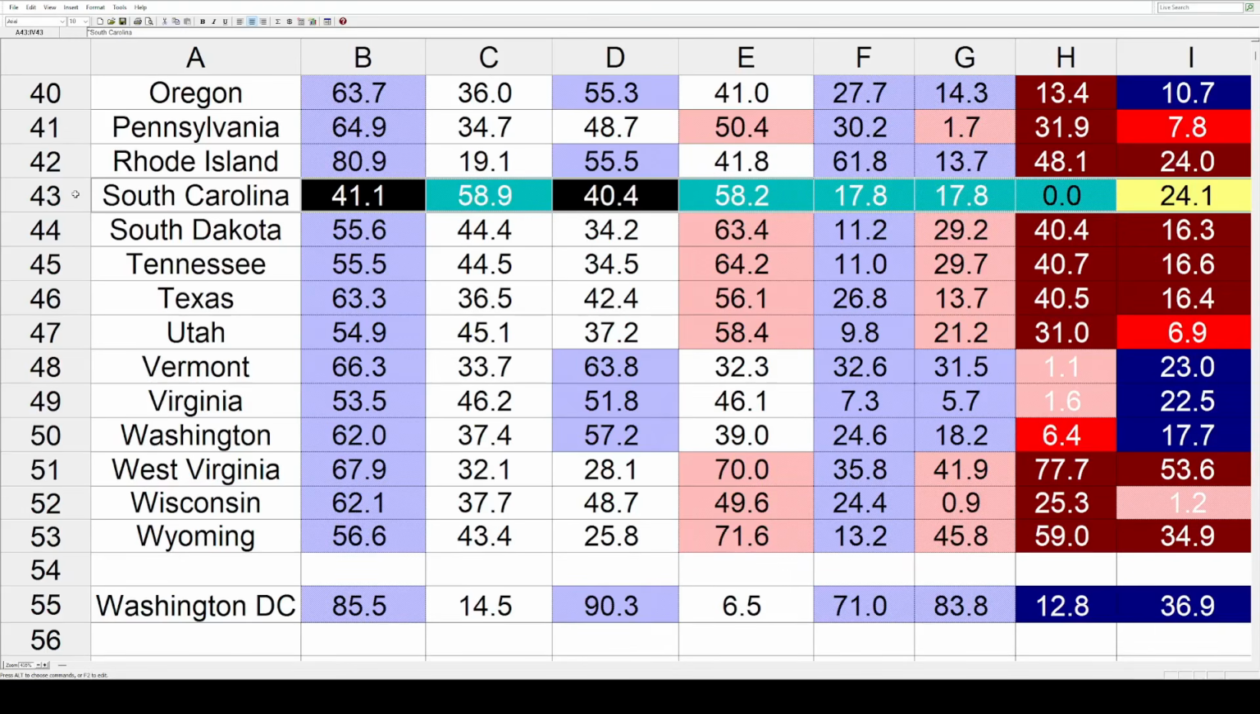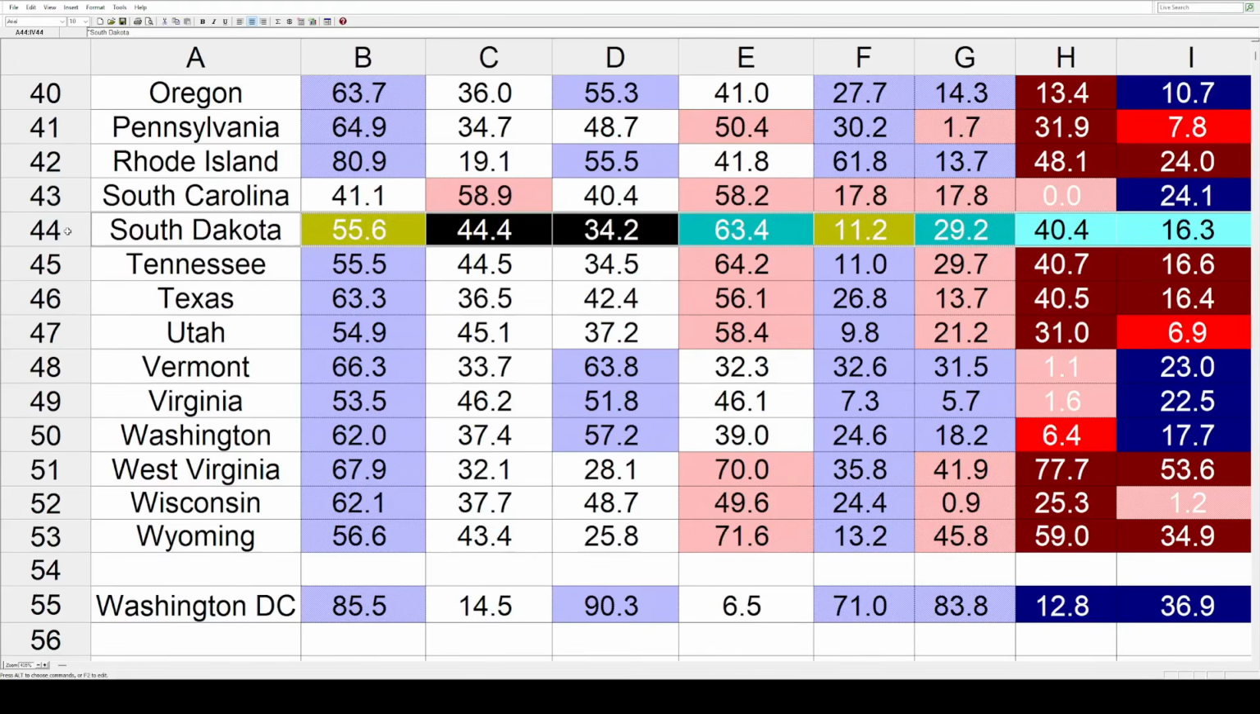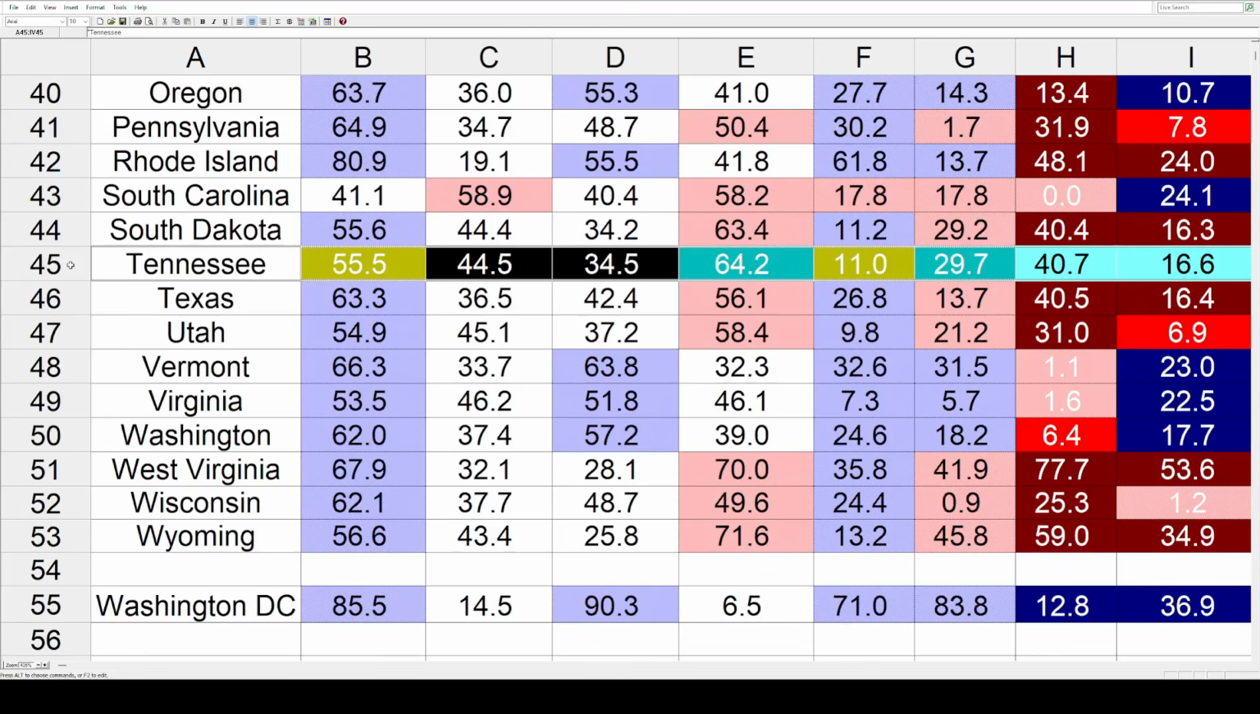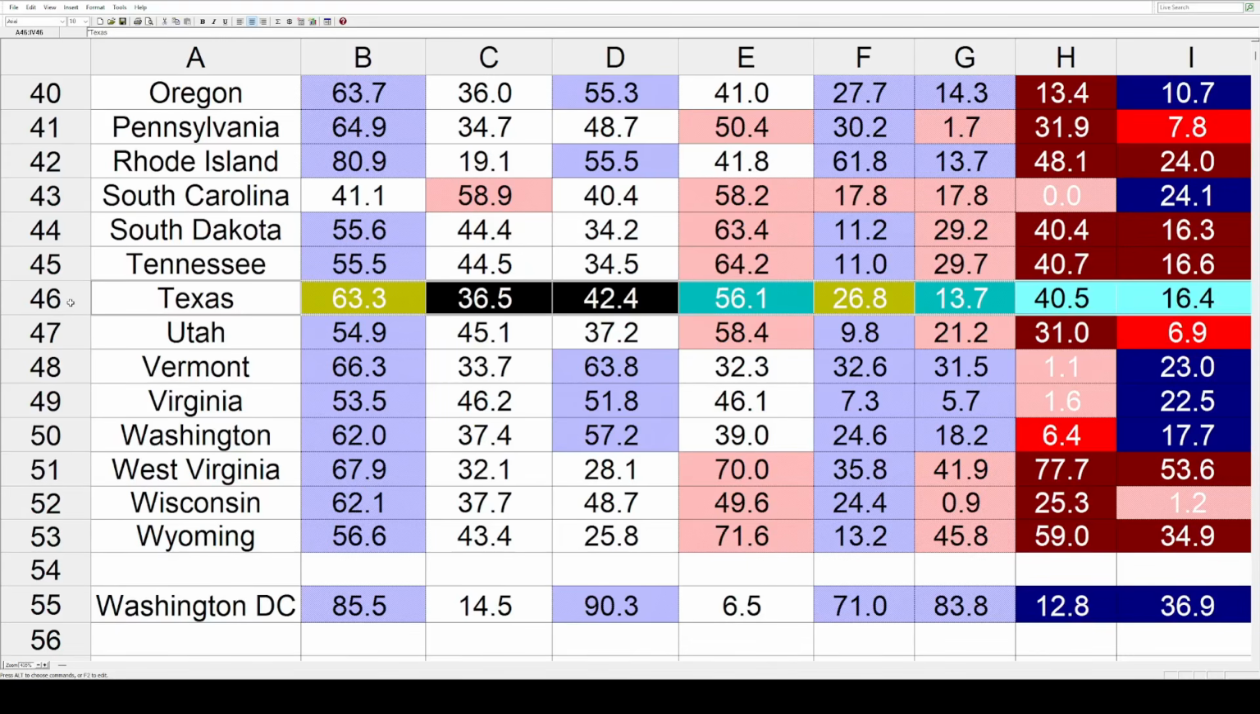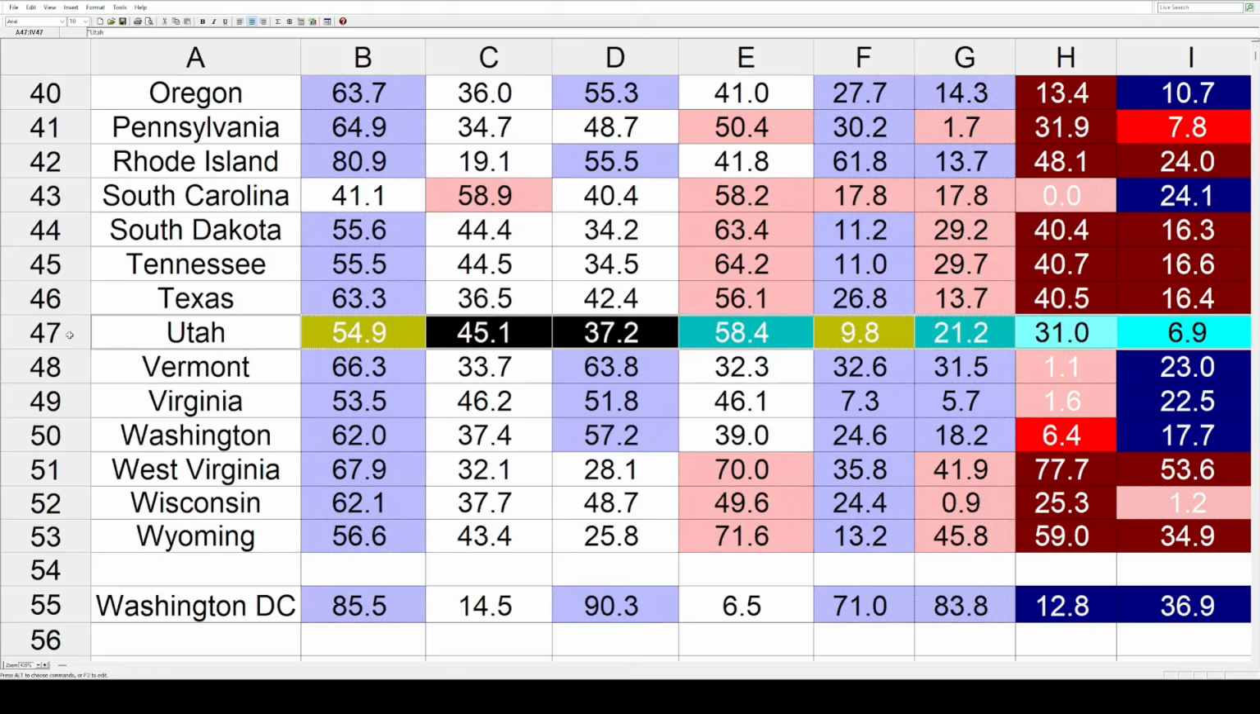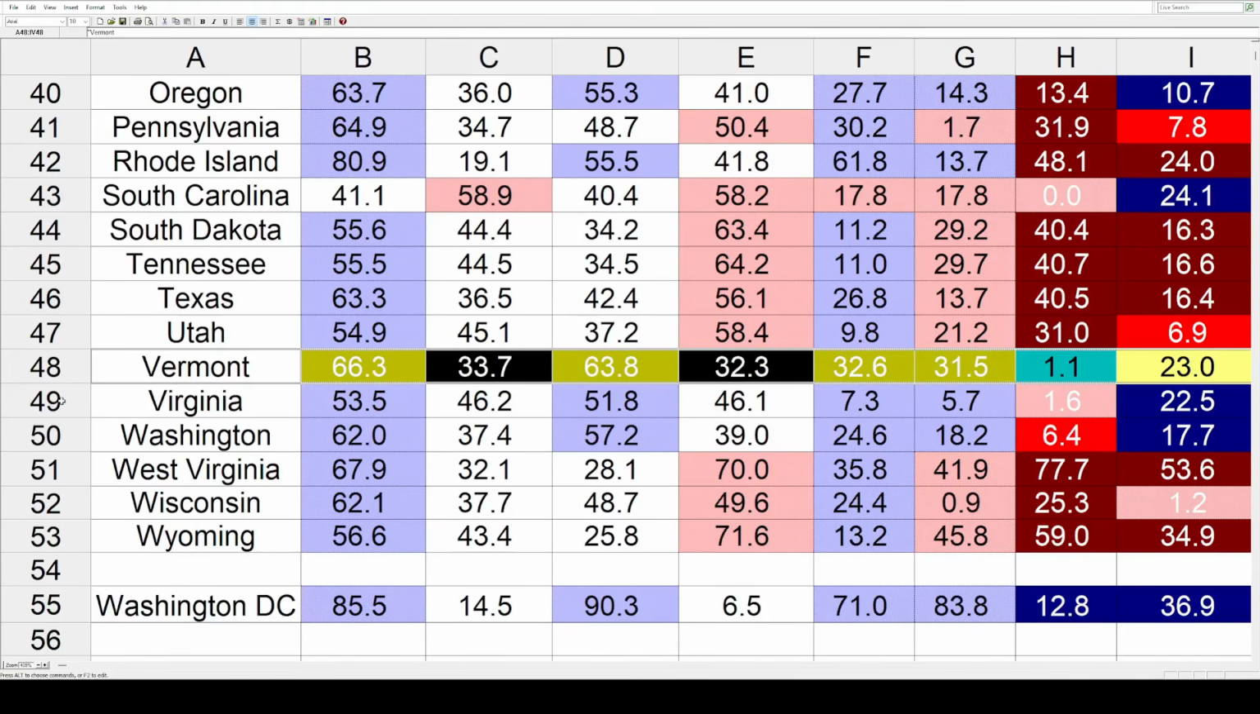In South Carolina, which had no movement between these two elections, that means it trended toward the Dems exactly the percentage that the entire country moved. That's 24.1. Then more red trends in South Dakota at 16.3, Tennessee 16.6, Texas, Johnson's home state, 16.4, and Utah clocks it at 6.9. Then it's bluer in Vermont at 23.